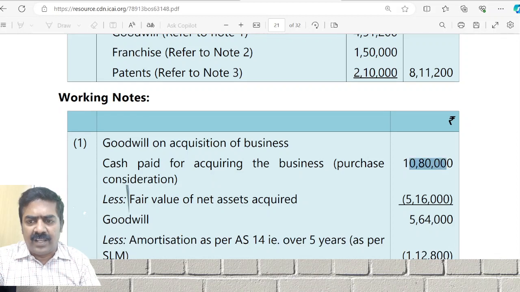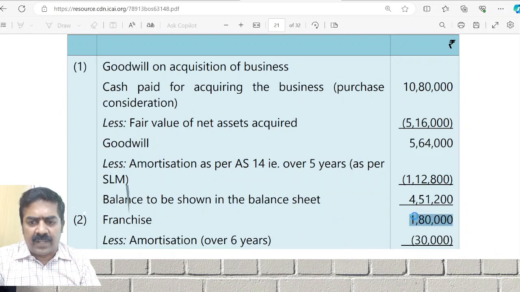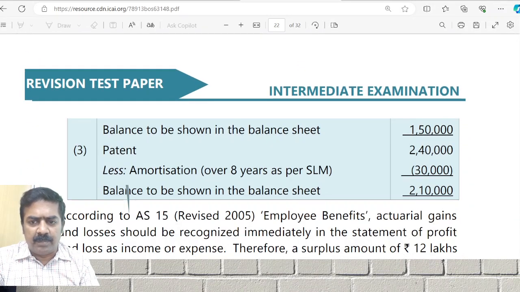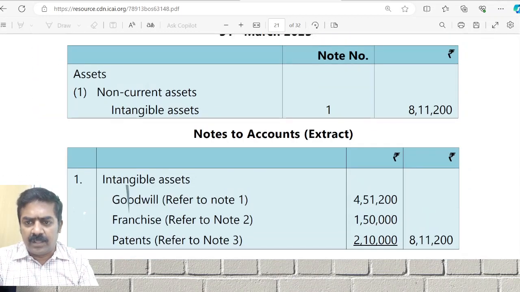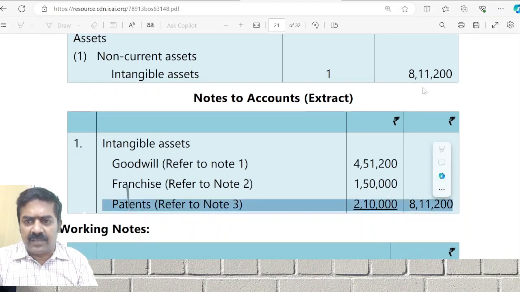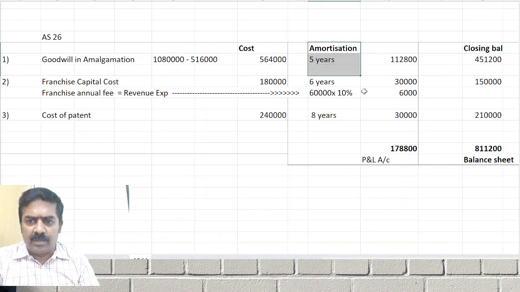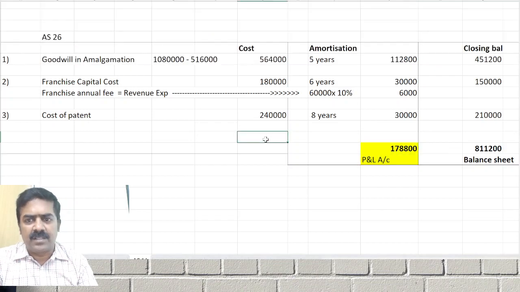Goodwill 10,80,000, 5,64,000, with the 5 years amortization. Franchise amortization over a period of how many years? They would have put 6 years. Patent amortization over a period of how many years? 8 years. Balance should be shown in what? Balance sheet. 8,11,200 intangible assets, that is what we show. Actually we also show extra working. How much will be recognized in which account? P&L account also we show. That's it.